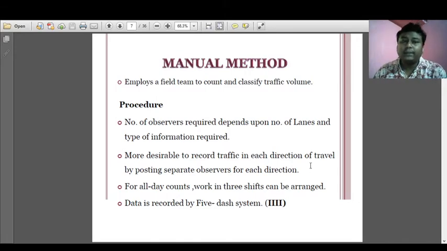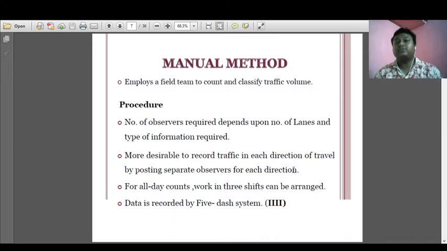So what is the manual procedure? The number of observers required depends upon the lanes and the type of information required. Yes, if the number of lanes is more, then the number of persons required for that area will be more. It is more desirable to record traffic in each direction of travel by posting a separate observer for each direction. For all-day counts, work in three shifts can be arranged. Data is recorded by the 5-dash system.